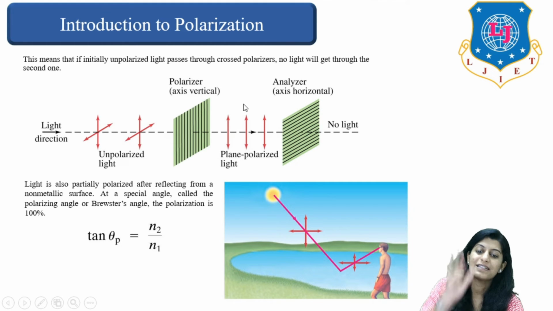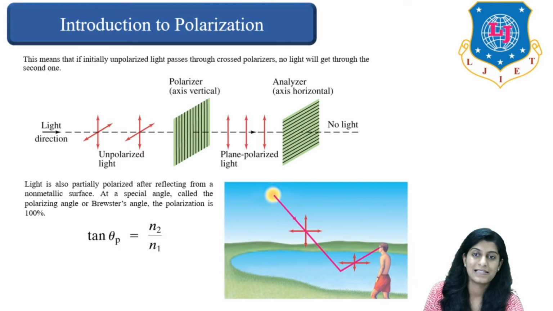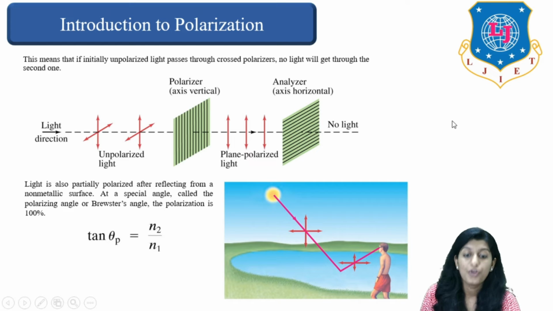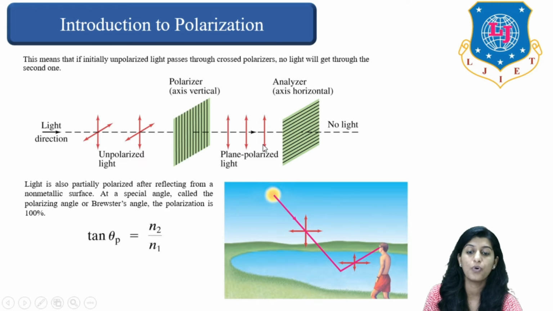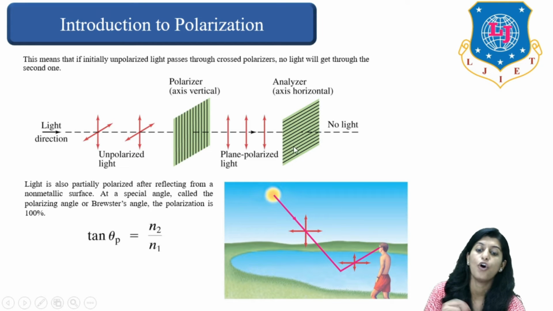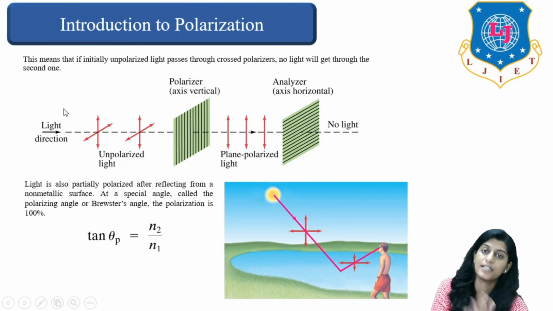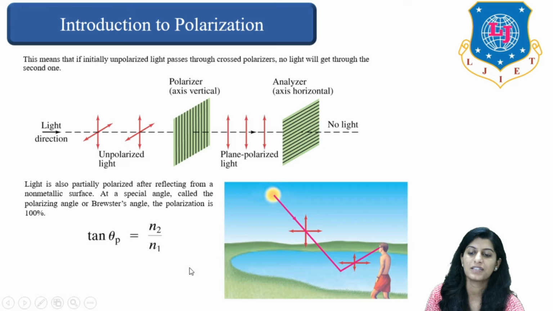Now, when this vertical or plane polarized light, which has a vertical axis, passes through a horizontal polarizer or horizontal analyzer, no light will be transmitted to the other side. Why is no light transmitted? Just because the direction of the polarized light and the analyzer or polarizer is different. If they are parallel to each other, then the light will pass through, and if not, then it won't be transmitted, right? So this is the phenomenon.